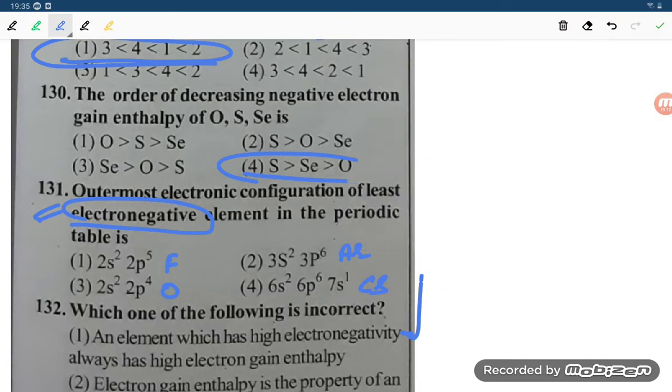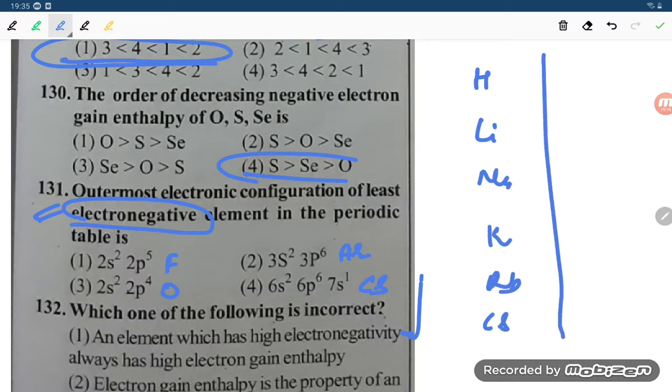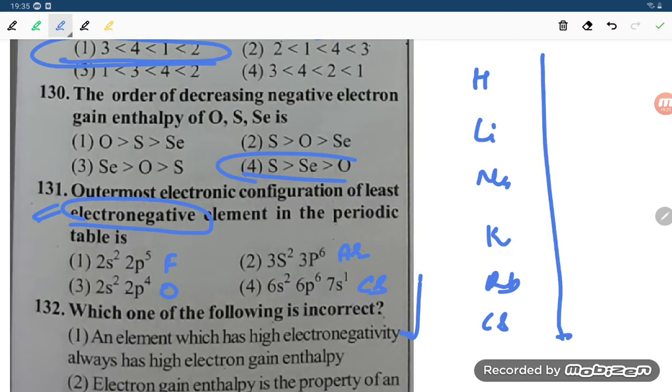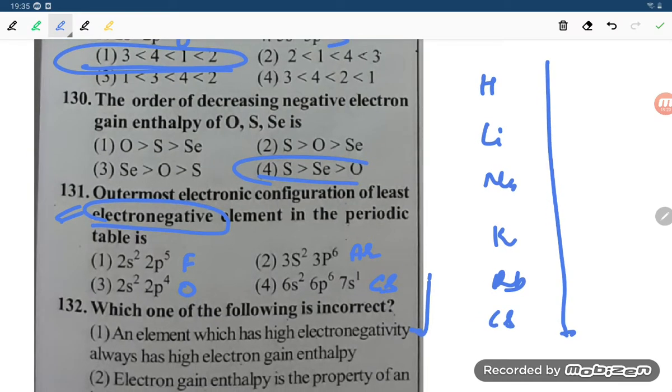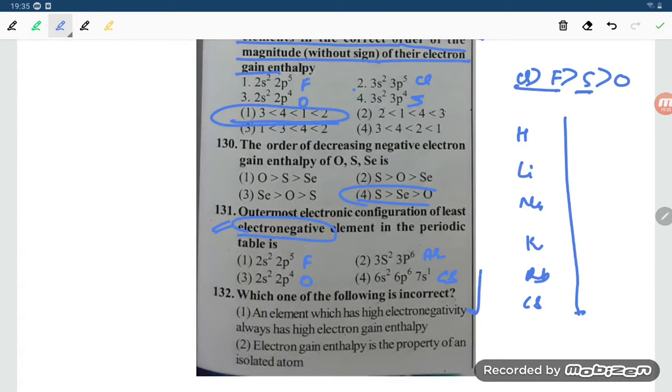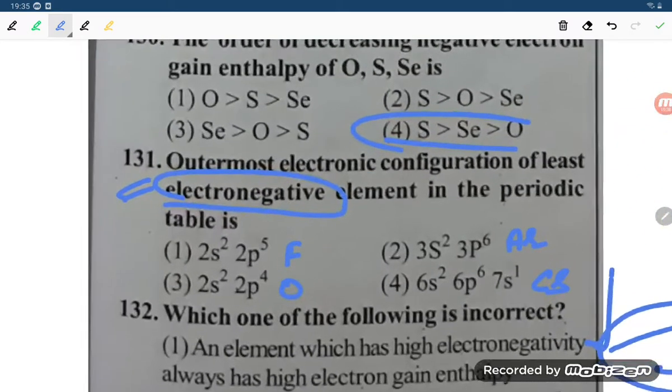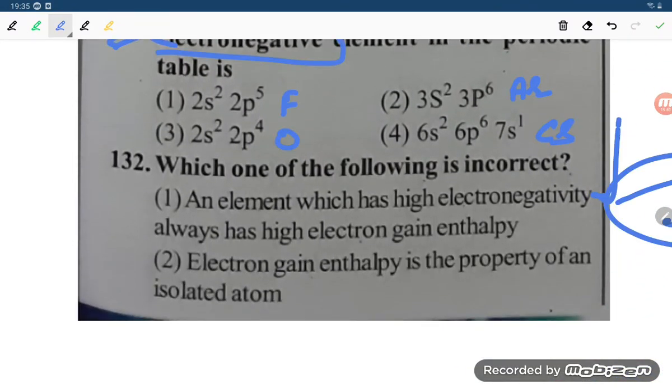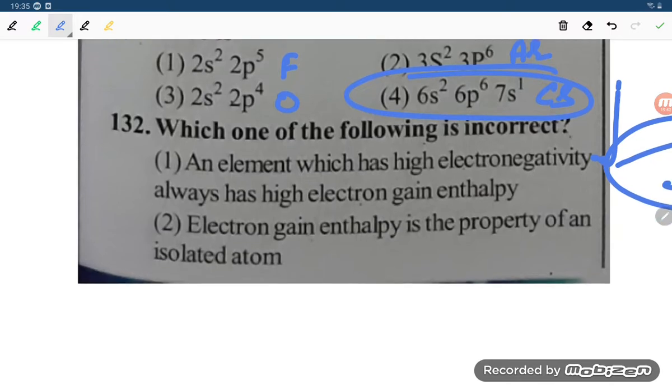So we have hydrogen, lithium, sodium, potassium, rubidium, and cesium. When you are moving top to bottom, electronegativity decreases, student. So which one has the least? Cesium will have the least electronegativity. So the correct option is option number 4.